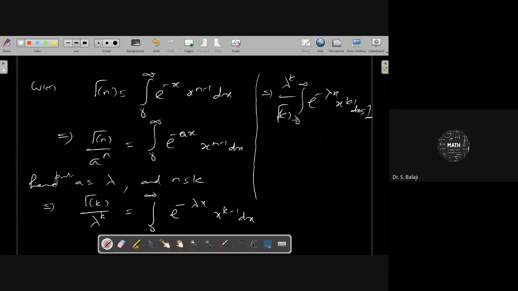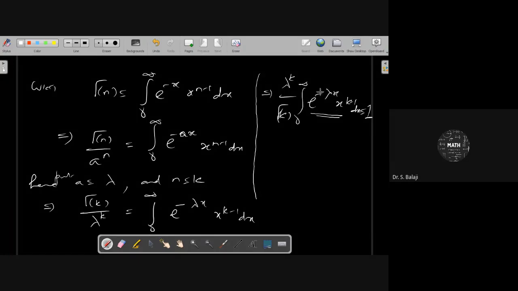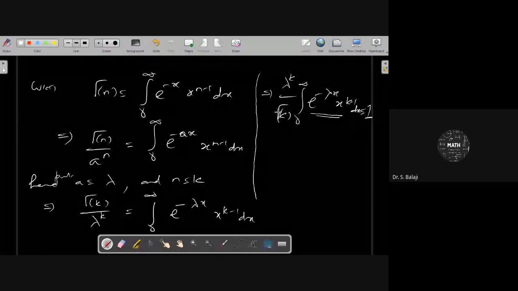Now you see that it is an integral from 0 to infinity, with a negative exponential and some function of x with a constant, so the integral of f of x dx is equal to 1. The negative exponential is defined in the region x greater than or equal to 0, and x power k minus 1 is also defined there, so the product of these two is a positive function.